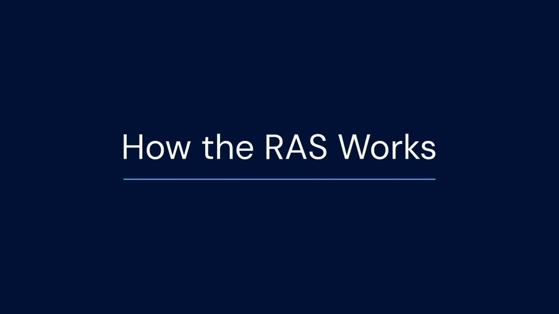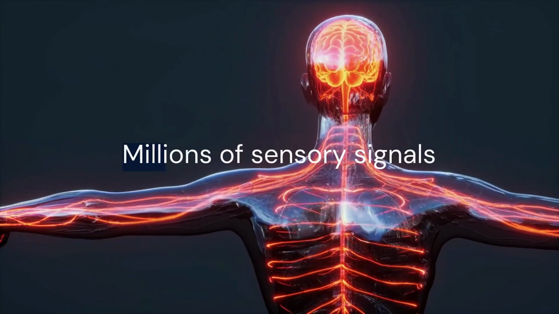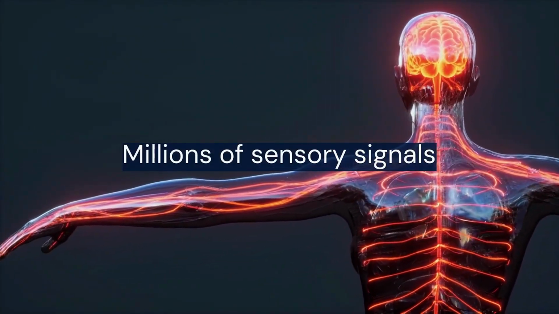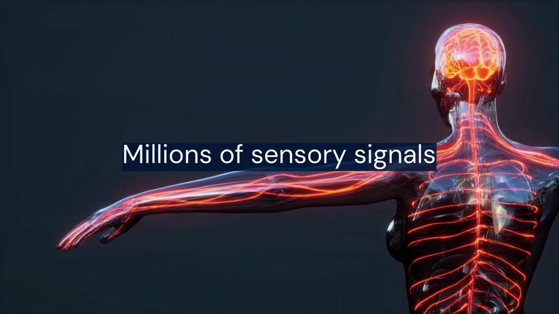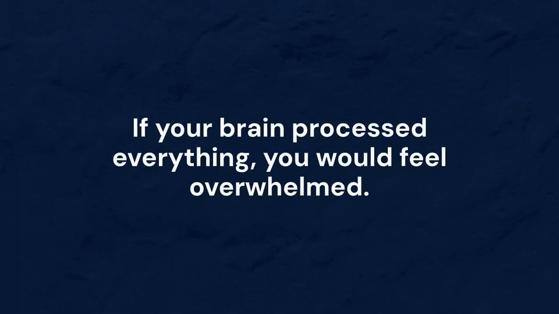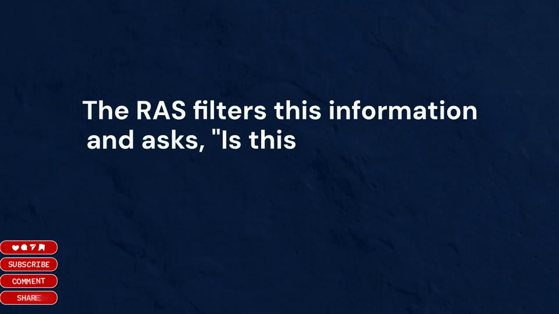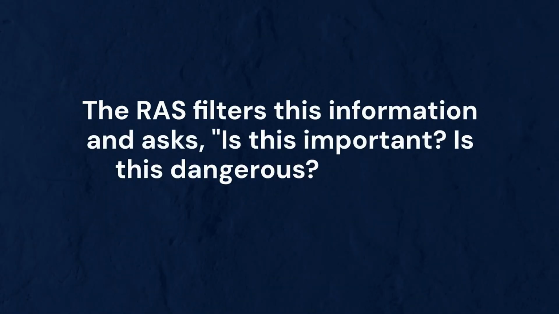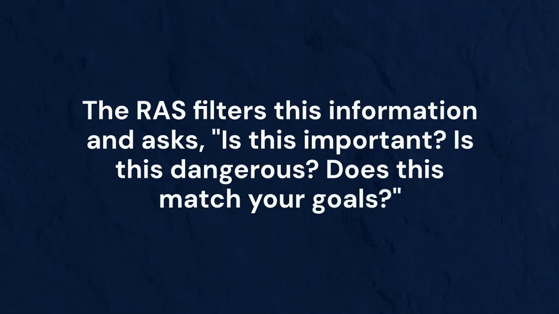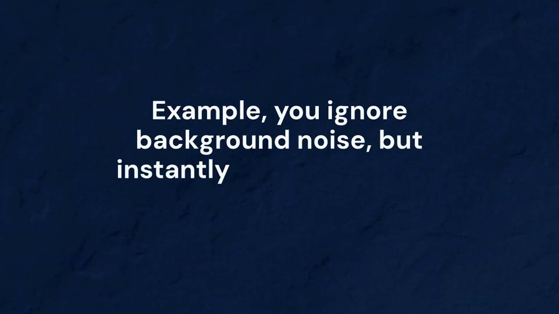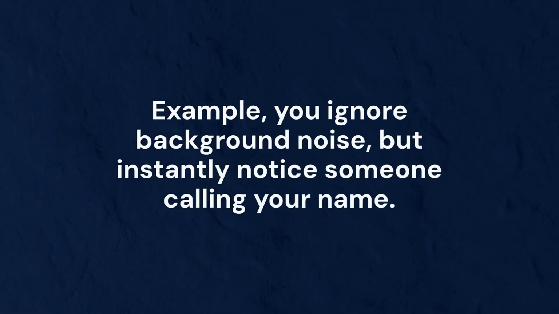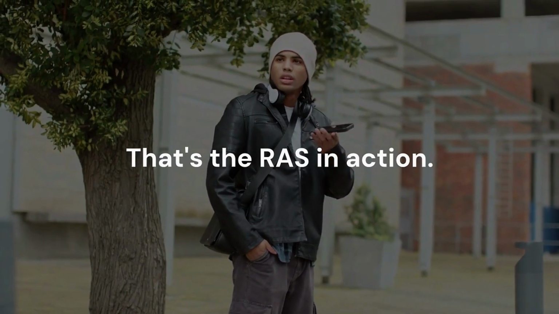How the RAS works. Every second, your brain receives millions of sensory signals from your eyes, ears, skin, and body. If your brain processed everything, you would feel overwhelmed. The RAS filters this information and asks, is this important? Is this dangerous? Does this match your goals? Only important information reaches your conscious mind. Example: you ignore background noise, but instantly notice someone calling your name. That's the RAS in action.